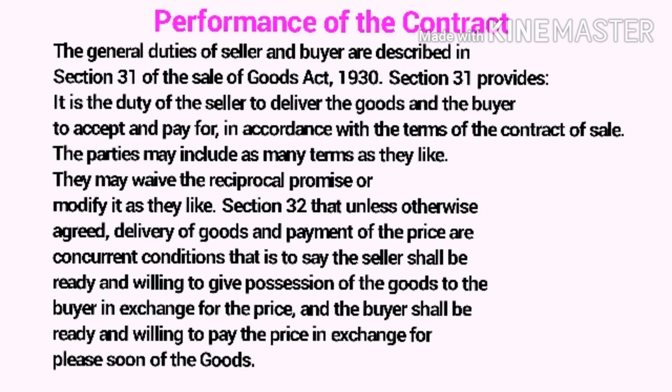Performance of the contract. The general duties of seller and buyer are described in section 31 of the Sale of Goods Act, 1930. Section 31 provides that it is the duty of the seller to deliver the goods and the buyer to accept and pay for them in accordance with the terms of the contract of sale. The parties may include as many terms as they like. They may waive the reciprocal promises or modify them as they like.